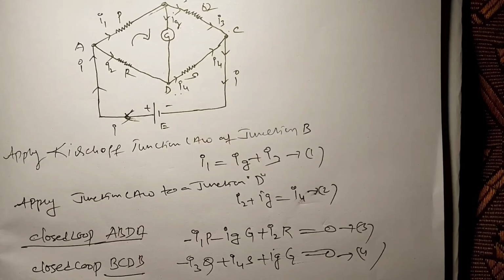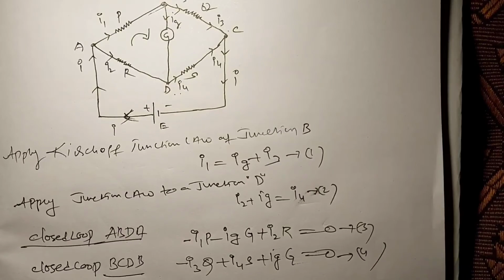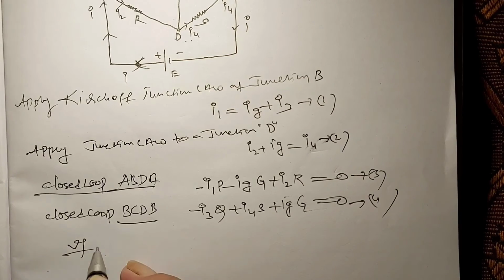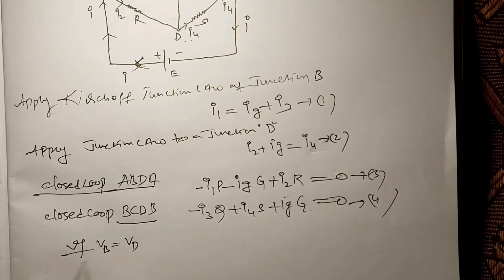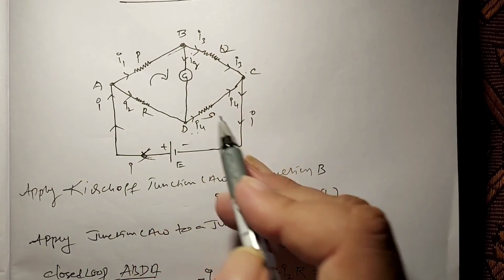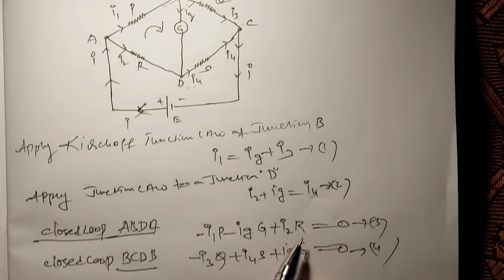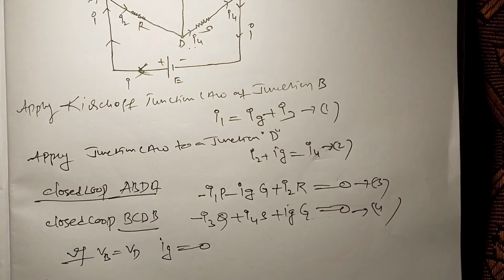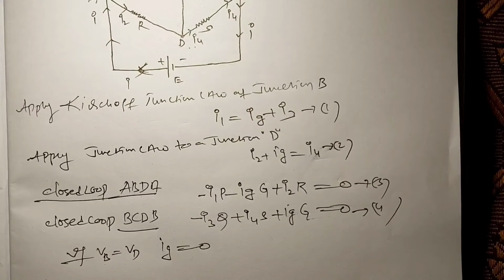Now if VB is equal to VD, that means the potential at B is equal to the potential at D, then what is the value of Ig? Definitely 0. Current flows between 2 points whenever there is a potential difference between them.